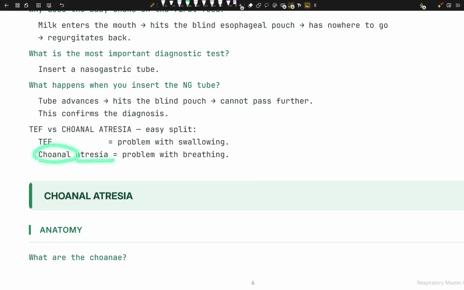Here in choanal atresia, we usually have a problem with breathing because children are kind of obligate breathers, right? Now you can ask one more question: why are newborns obligate breathers? Well, newborns are obligate nasal breathers because their anatomy makes breathing through the mouth very difficult. They can breathe through their mouth in extreme situations, of course, but during normal life they depend upon the nose entirely, especially during the first 2 to 4 months of life.